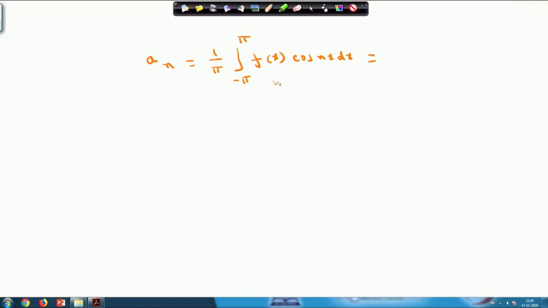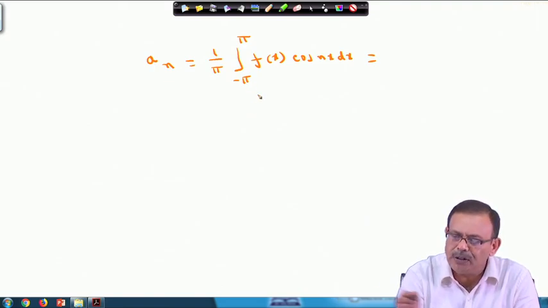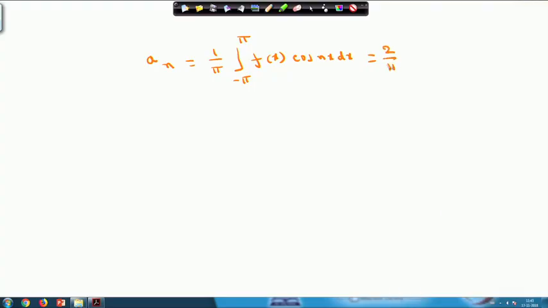Now, since f x into cos n x is an even function, from the properties of definite integrals, the integral from minus pi to pi can be converted into 0 to pi. So I can write it as 2 by pi, 0 to pi, f x into cos n x dx,